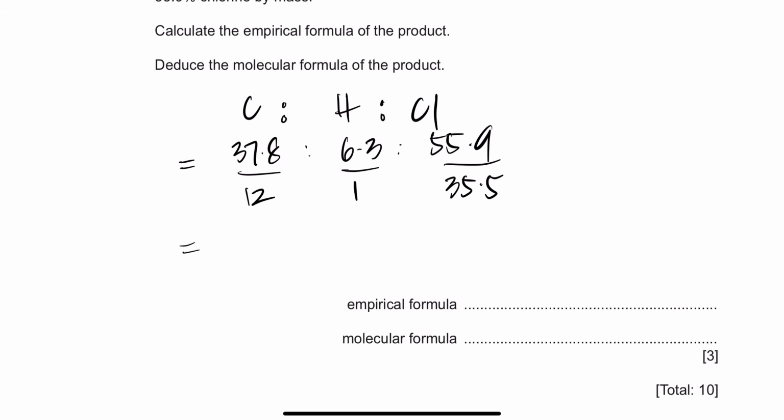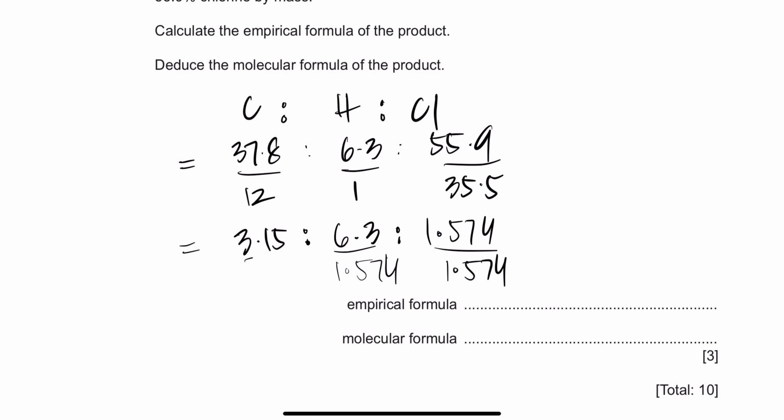So 37.8 divided by 12, that's going to give me like 3.15 ratio, 6.3 ratio. 55.9 divided by 35.5, that's going to give me 1.574, right? So divide both by 1.574. So if you divide them, 3.15 divided by 1.574 gives you roughly 2. H is going to be 6.3 divided by 1.574, giving you 4.0000. So that's 4 ratio, and 1.574 divided by 1.574 is 1.